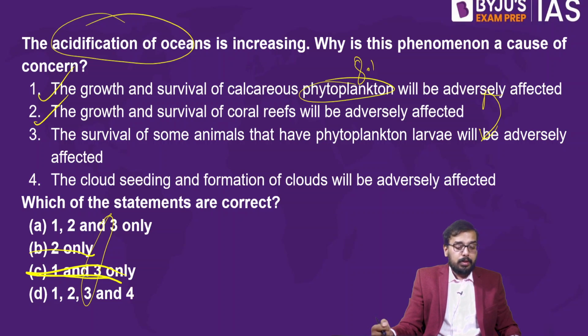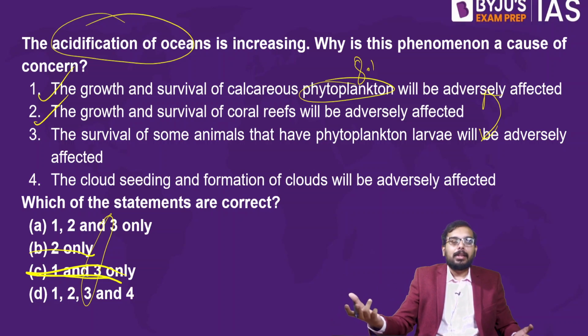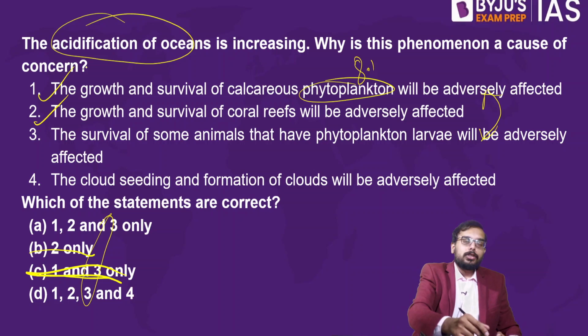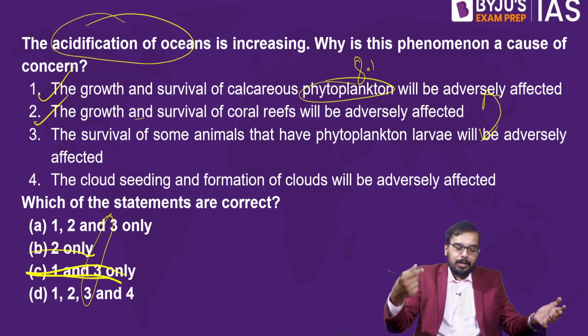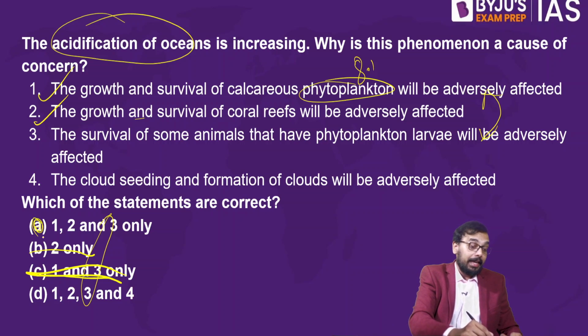What about statement 4? The cloud seeding and formation of clouds will be adversely affected. What is the relation between acidification of ocean and cloud seeding? There's no relation, right? This is chalk and cheese. There's no relation between acidification of ocean and cloud seeding. So statement 4 is absolutely wrong. So the answer has to be A.